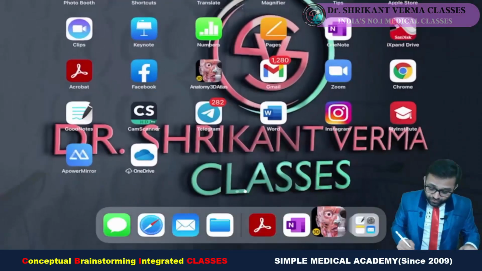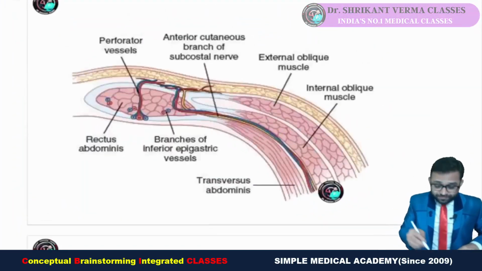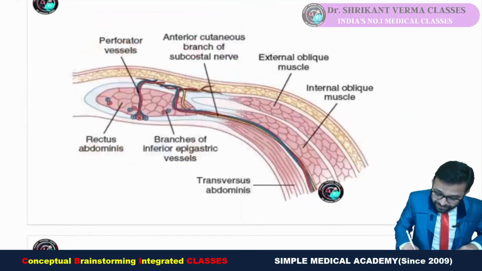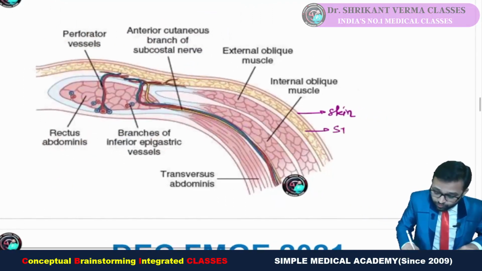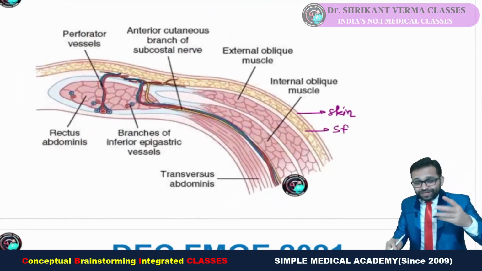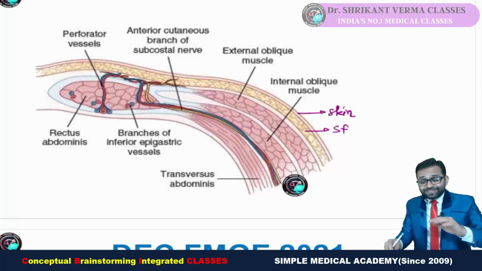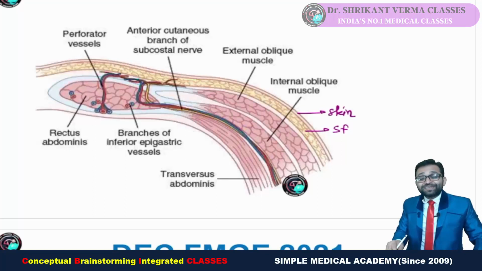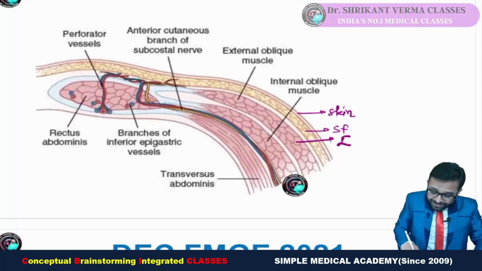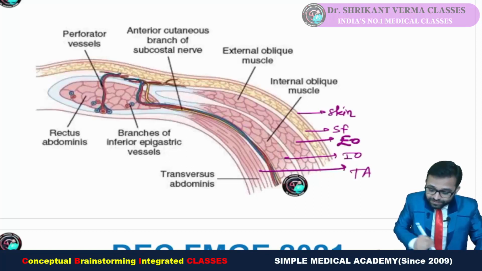Okay, so these topics are always asked. You can see in this image there is our skin, then superficial fascia, which has two layers: the superficial fatty layer and the deep membranous layer. The superficial fatty layer is also known as Camper's fascia, while the deep membranous layer is known as Scarpa's fascia. Then the external oblique, then you will see internal oblique, then transversus abdominis.